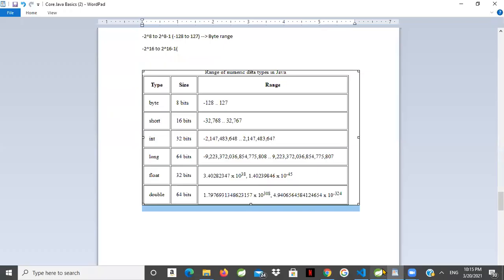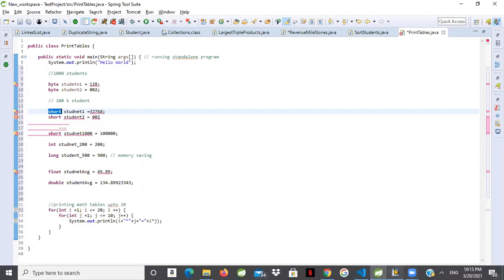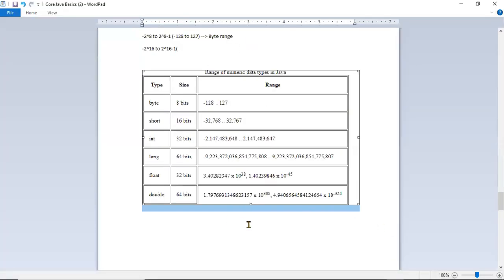So suppose we have one school where you have only 100 students, I can use byte. This will save a lot of memory. It will not allocate bigger memory to this byte. Okay, and if we have, let's say, 20,000 students, then you can use short. So that is for memory saving. You get this concept? Any questions?